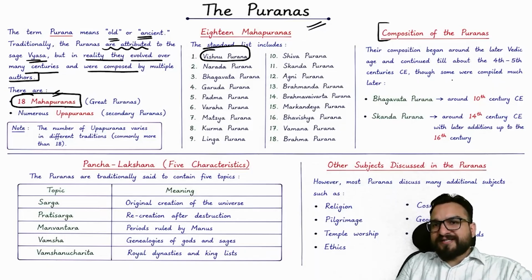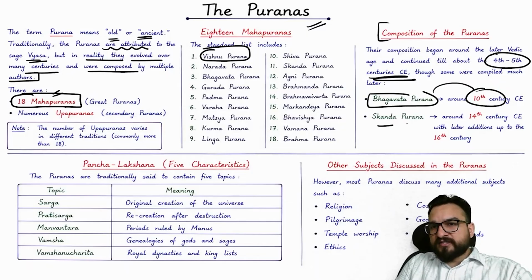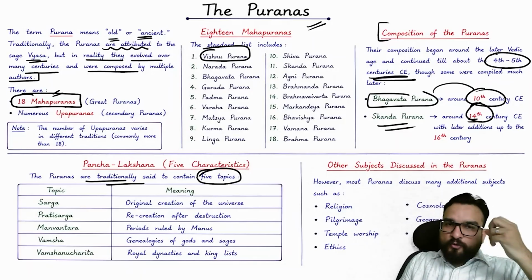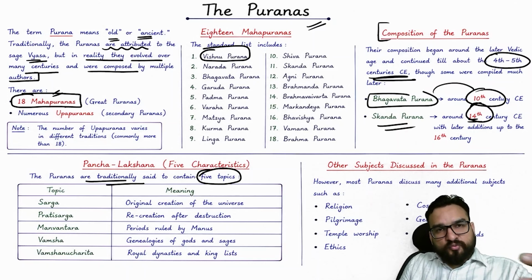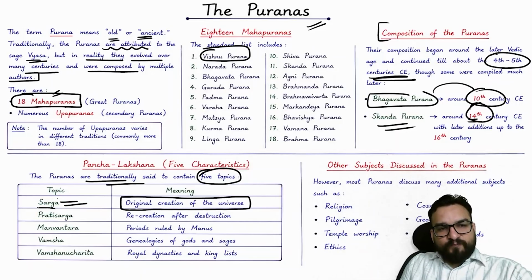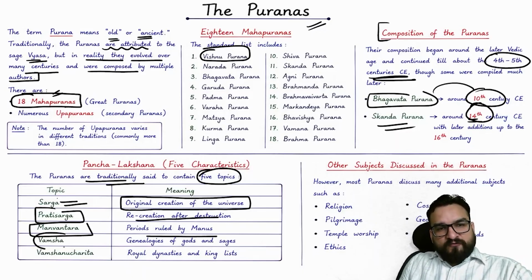Now, the composition of the Puranas happened during the 4th-5th century AD, and it is said that the Bhagavat Purana is very late, 10th century AD. Skanda Purana is also very late, 14th century AD. Now, Puranas are traditionally said to contain 5 topics. What are the topics? Do they contain only legendary stories of Shiva, Vishnu, Brahma? No, right? It also contains a philosophical dimension: how this universe might have been created, Sarga; Pratisarga, recreation after destruction; Manvantara, periods ruled by Manus; Vamsha, genealogies of gods and sages; and Vamshanucharita, royal dynasties and king lists.